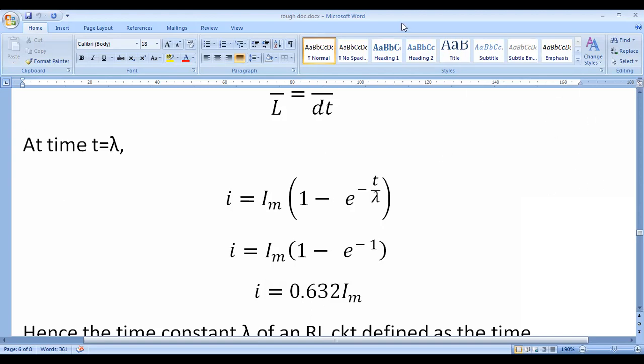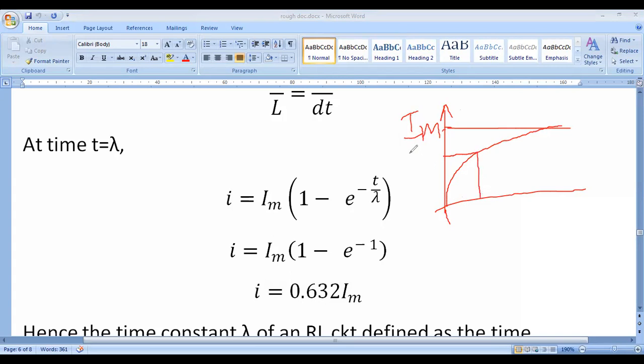So for the rising of the current, this is the maximum current Im, and the time for the current to rise to 63.2% of Im is called the time constant of the inductor circuit.